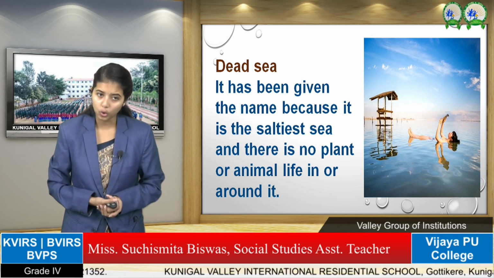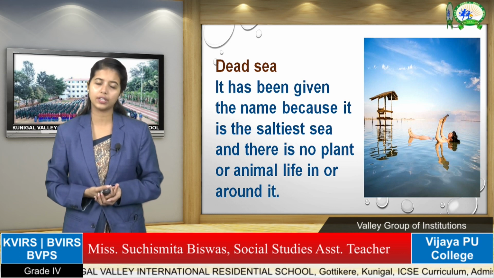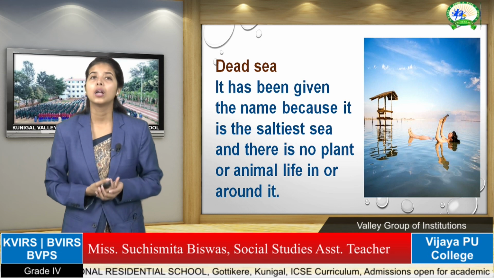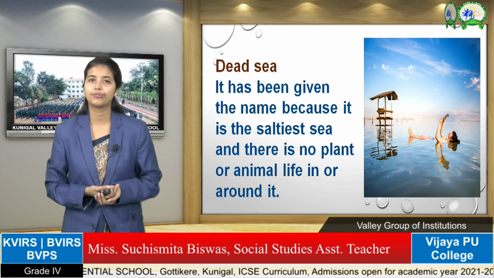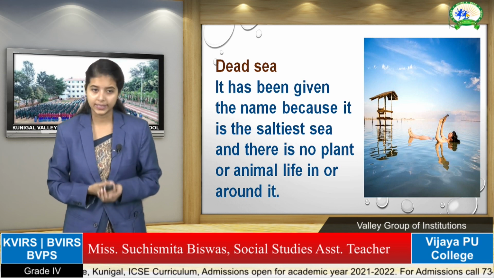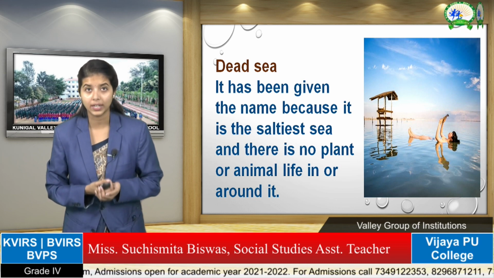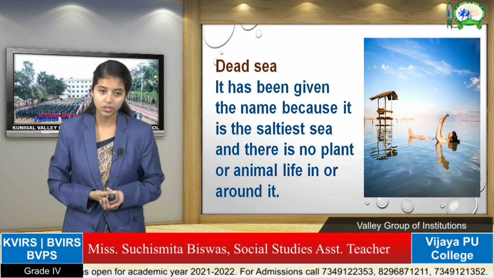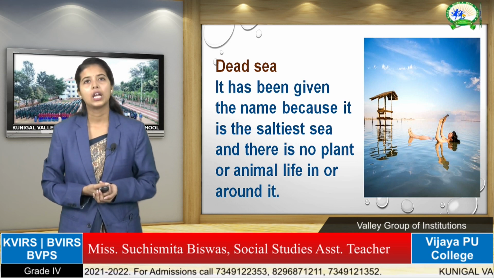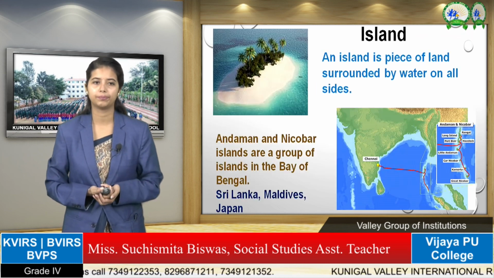And why is the Dead Sea so called? Because the water in the Dead Sea is so salty that no plant life, no animal life can grow in the water of the Dead Sea. That's why it is called Dead Sea. It has been given the name because it has the saltiest water, and no plants or animal life can prevail in it. That's why the name of that sea is Dead.